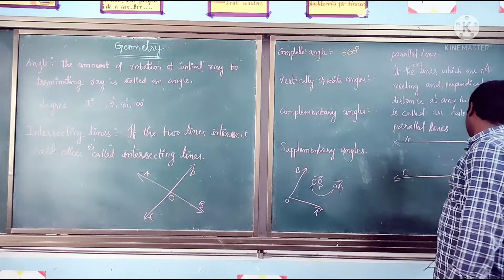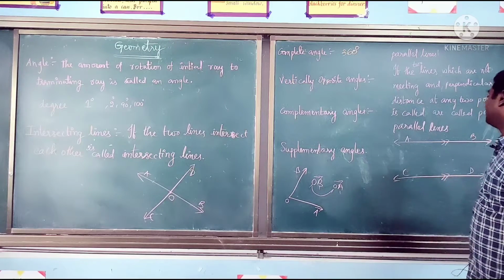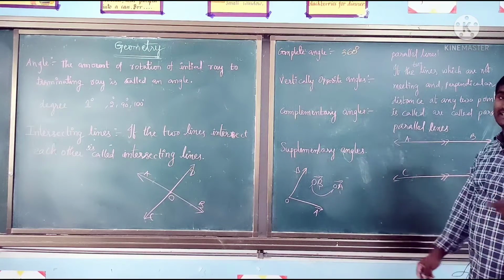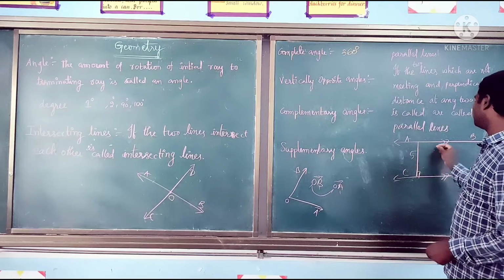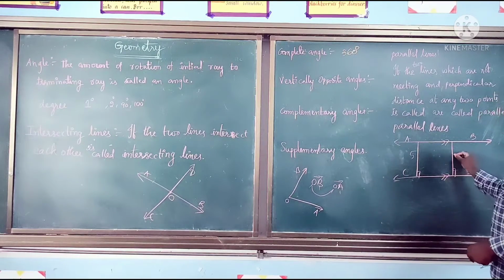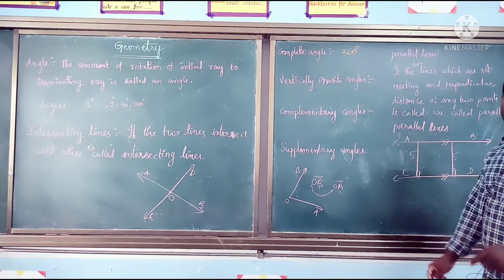These two are parallel. That means they will not intersect each other, and if the perpendicular distance is 5 units at any two points, it should be 5 units only. So then we can say AB is parallel to CD.